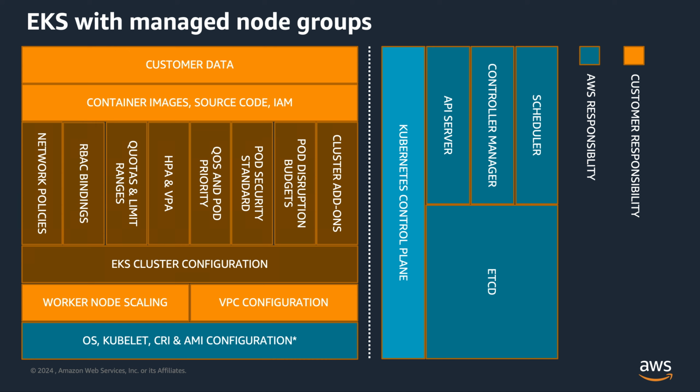So Amazon EKS managed node groups automate the provisioning and lifecycle management of nodes. When I say nodes, I'm talking about EC2 instances for your EKS Kubernetes clusters. With EKS managed node groups, you don't need to separately provision or register the EC2 instances that provide you with the compute capacity to run your Kubernetes applications. Customers who are using managed node groups are responsible for upgrading their node groups to the latest AMI via the EKS API, or with the help of the CLI, CloudFormation, or even the console as well.